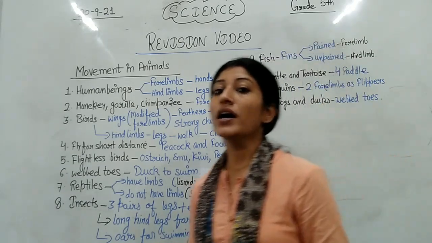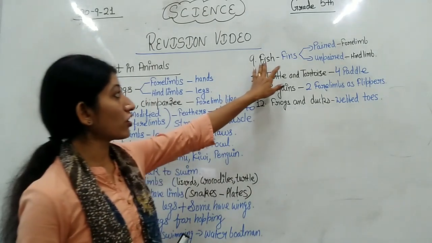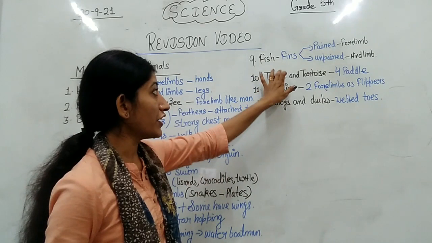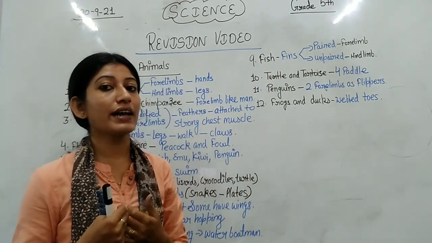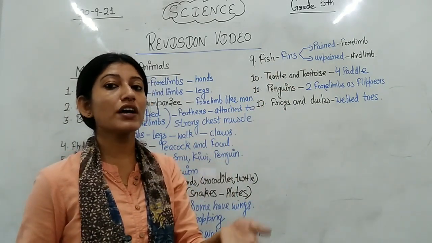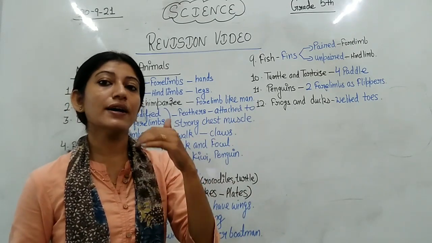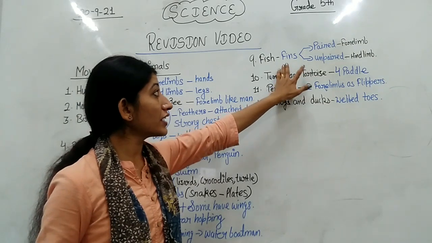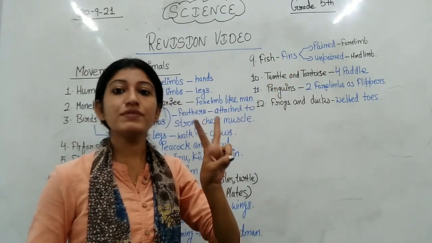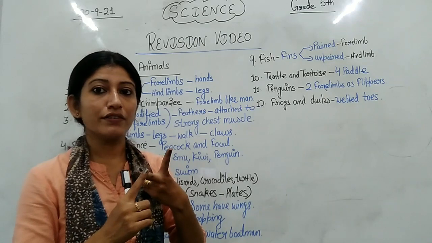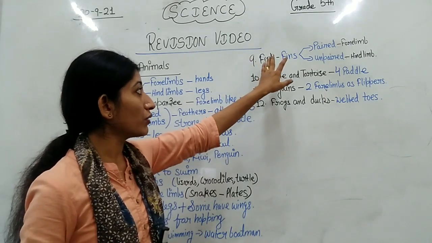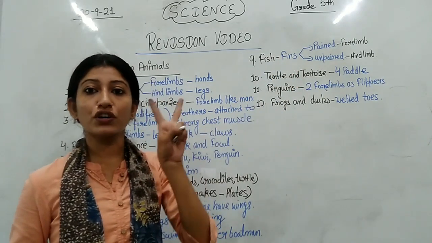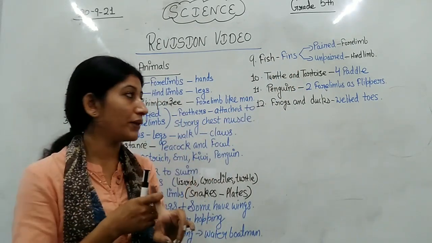Okay. Now let's move to another thing. Let's talk about the fish. Fish have fins. Fins act as a hand as well as a leg. When we talk about the fins, we say that fins are of 2 types: paired fins and unpaired fins.